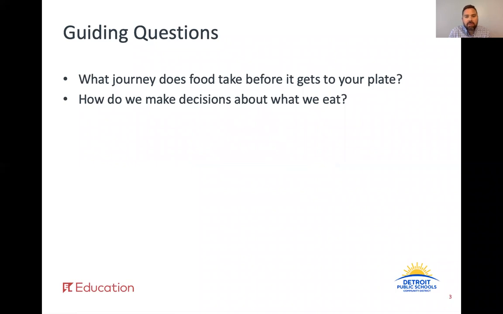Let's start with some guiding questions. What journey does food take before it gets to your plate? How do we make decisions about what we eat? Remember, we'll be addressing these questions throughout all of our work together.